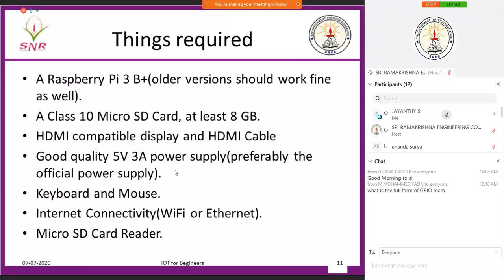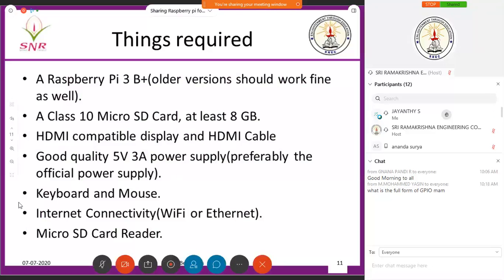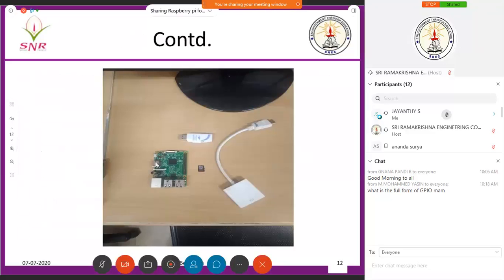We are going for Wi-Fi, and you need a card reader. You need a card reader to copy the image into the card. I'll insert the card into the card reader. Okay, so these are the components. This is your HDMI converter. This is your SD card, micro SD card. This is my card reader, and this is the board which I have shown.